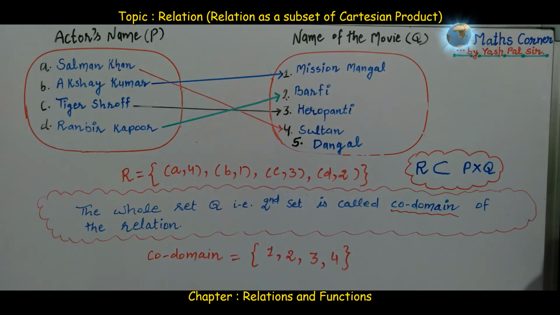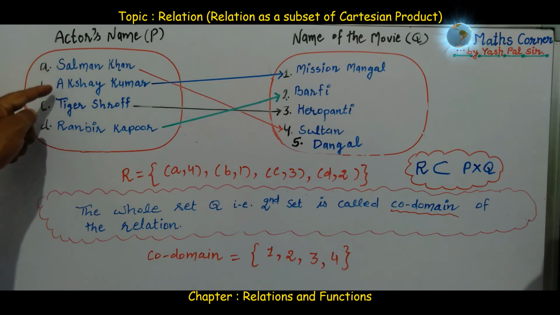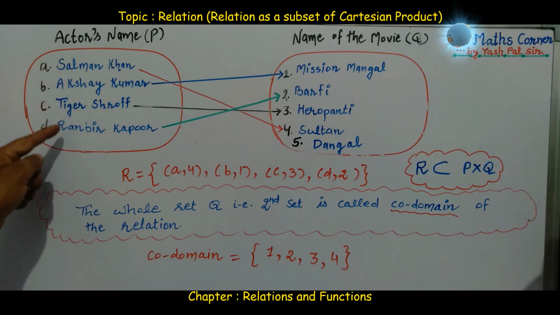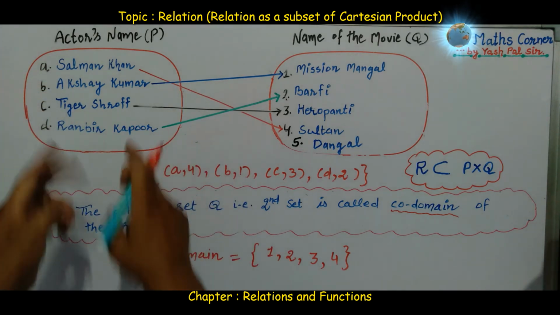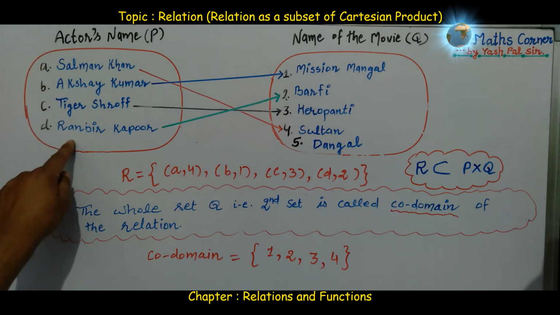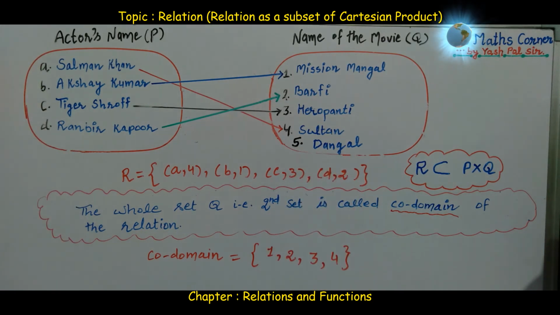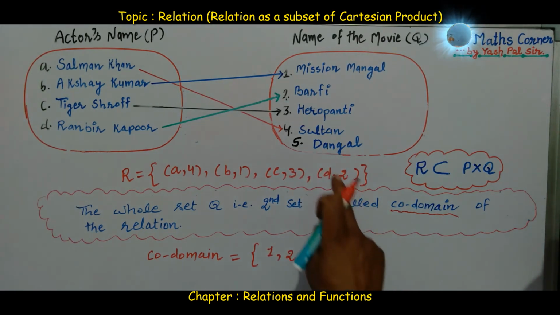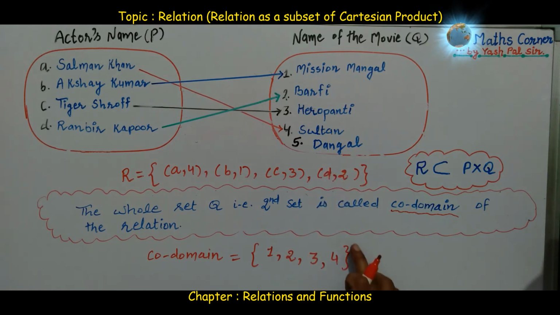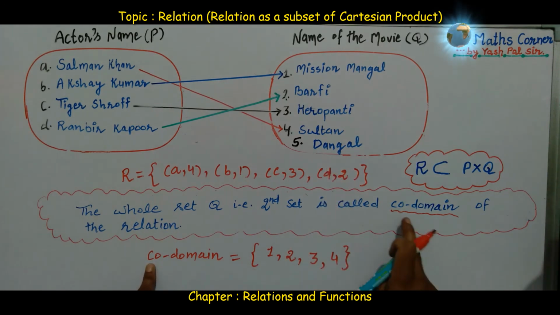But Salman Khan, Akshay Kumar, Tiger Shroff, Ranbir Kapoor, none of these actors acted in Dangal. So we are discussing codomain. Here, the codomain includes one more member. What is that? 5. So these are the members of the codomain.